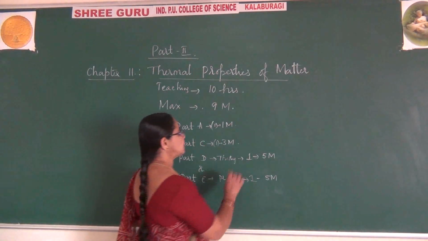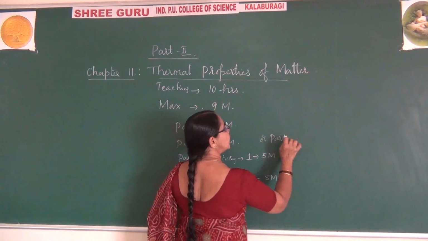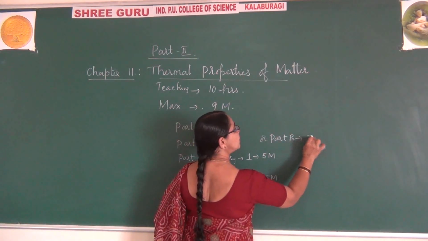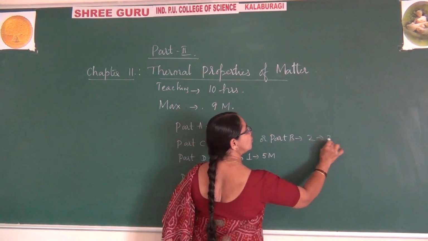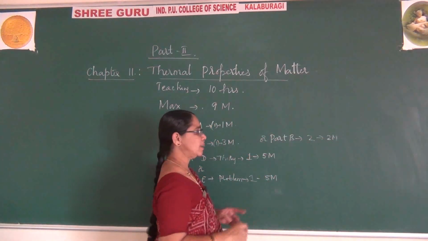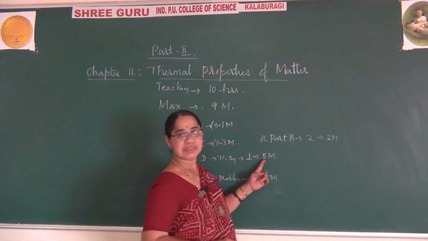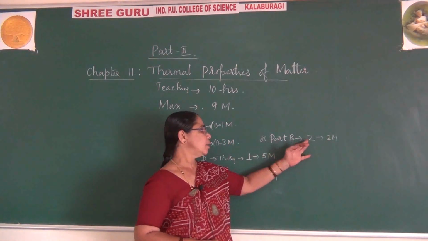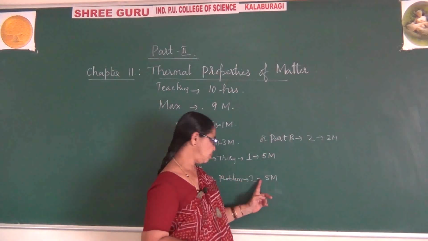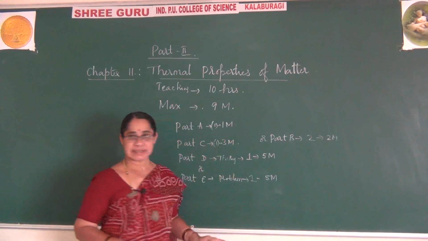So suppose if it is part B, you expect 2 questions which are of 2 marks each. Totally you will expect 2 marks each, means 4 marks of questions, and 1 5 mark question. Or maybe 2 questions of 2 marks, and 1 problem. Like this you expect. So these are the possibilities you have.